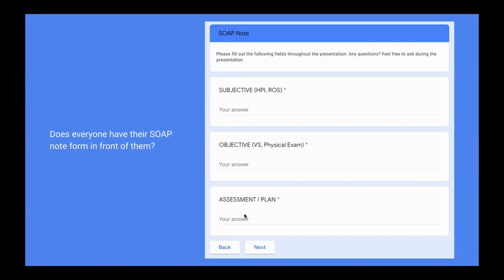And so that would be really high, but it's something like that. And then assessment and plan we're going to develop together. And that's going to be dependent upon the patient. So I hope that makes sense.